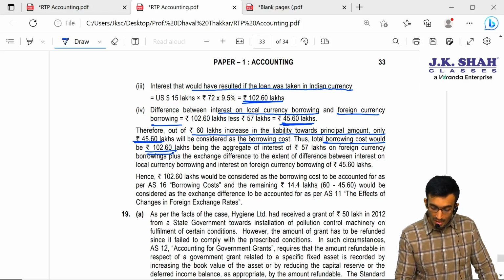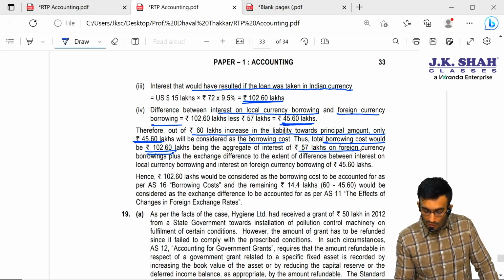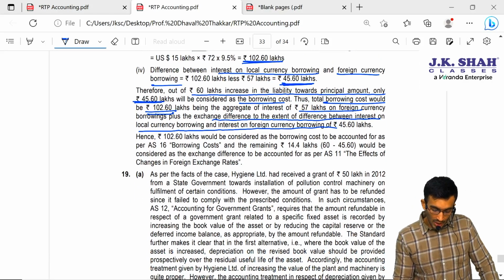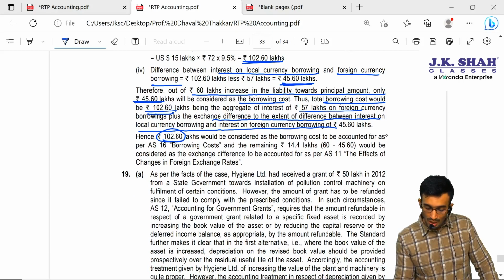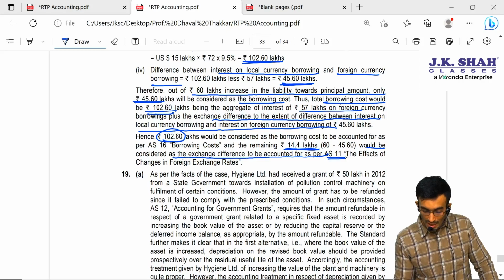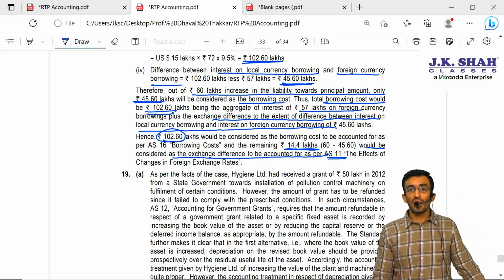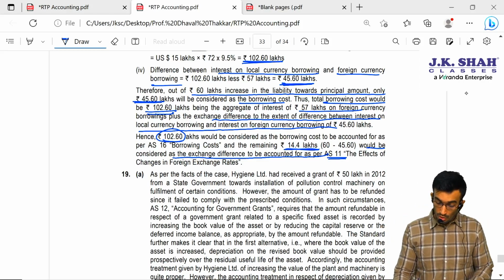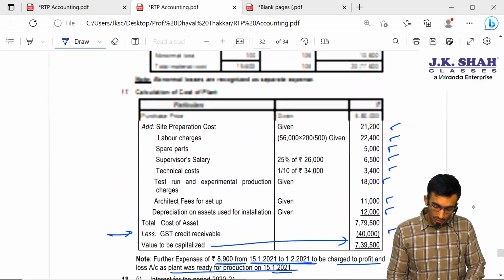Thus, the total borrowing cost would be 102.6 lakhs, being the aggregate of interest of 57 lakhs on the foreign currency plus the exchange difference to the extent of difference between interest on the local currency and the interest on the foreign currency borrowing. Hence, 102.6 lakhs would be considered as the borrowing cost to be accounted for as per AS 16, and the remaining 14.4 lakhs would be considered as the exchange difference to be accounted for as per AS 11, the effect of changes in foreign exchange rates. So, this is a good question. We are done with this problem.